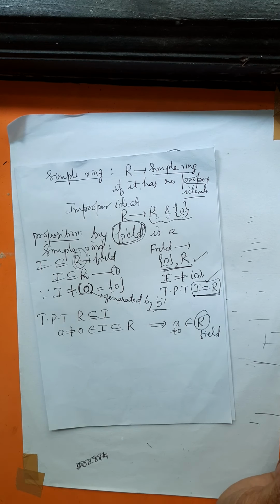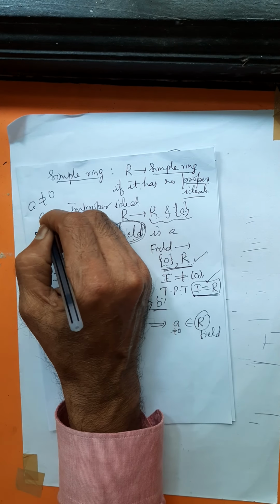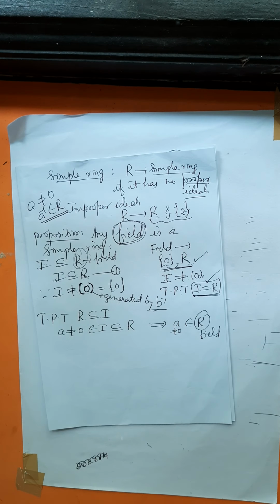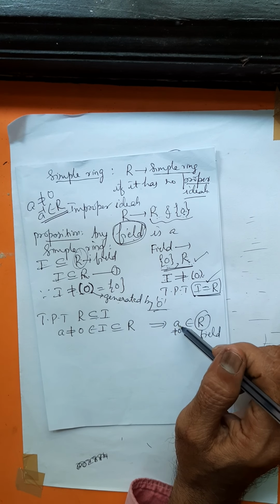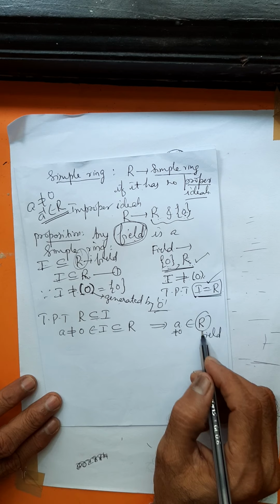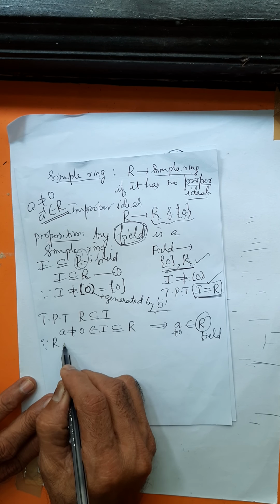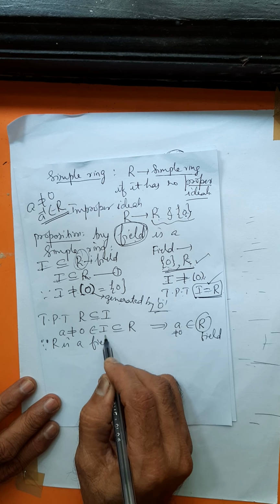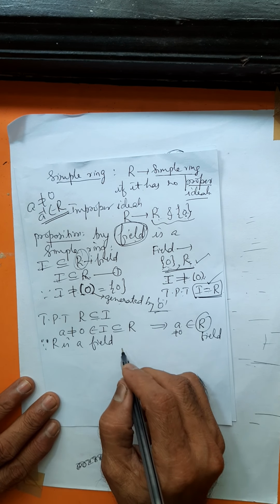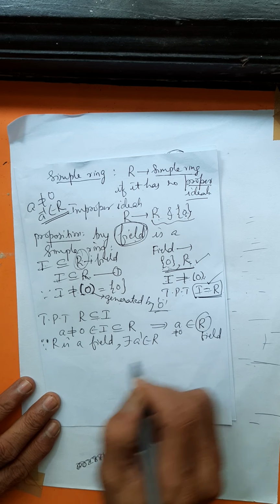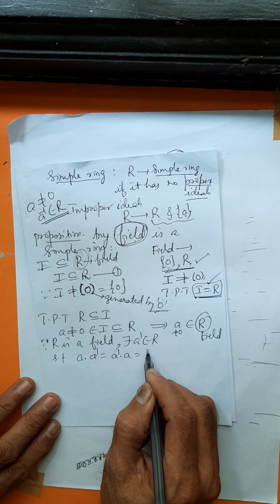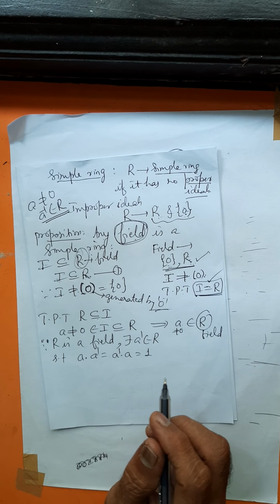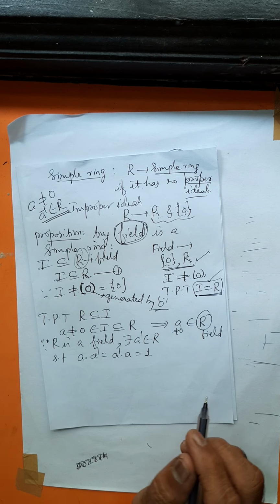What do you mean by field? A field is a commutative ring with unity in which every non-zero element has a multiplicative inverse. Since R is a field, the multiplicative inverse of A exists. That is, there exists some A dash belongs to R such that A into A dash equals A dash into A equals 1. Fine? Okay. Multiplicative inverse exists.